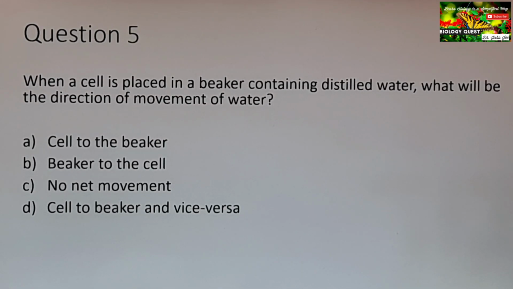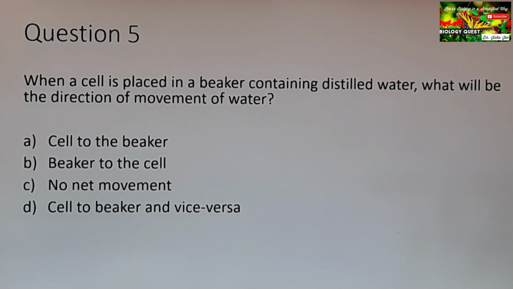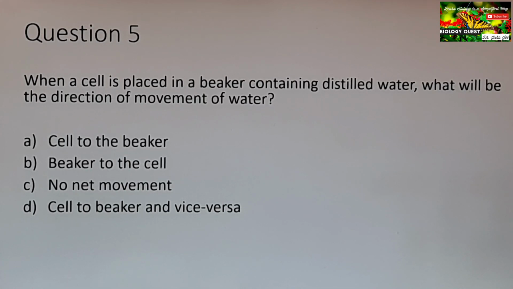Moving on to question 5. When a cell is placed in a beaker containing distilled water, what will be the direction of movement of water? So read the question once again. When a cell is placed in a beaker containing distilled water, what will be the direction of movement of water? Distilled water, we know, is a hypotonic solution. The solute concentration is very less, or we can say it is 0.